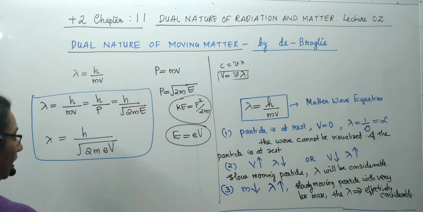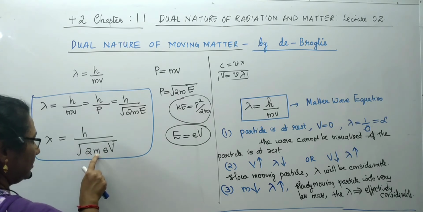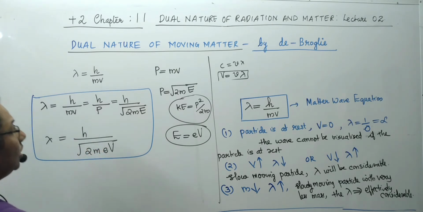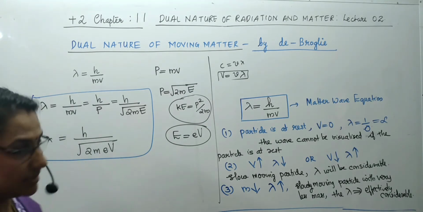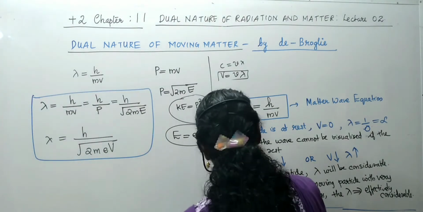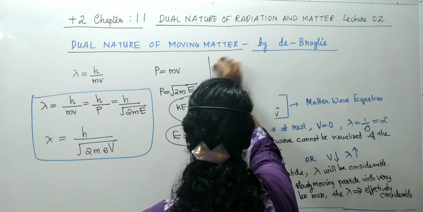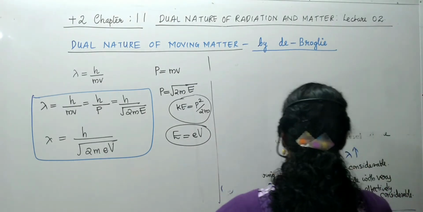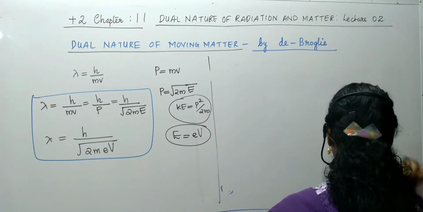Mass of electron 9.1 into 10 raised to minus 31, and charge of electron 1.6 into 10 raised to minus 19.